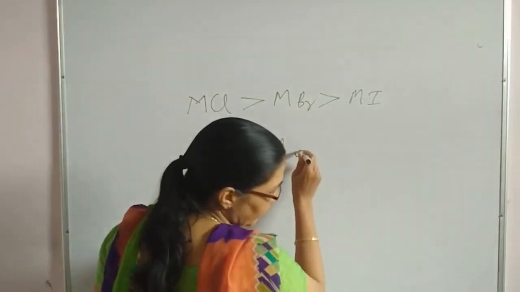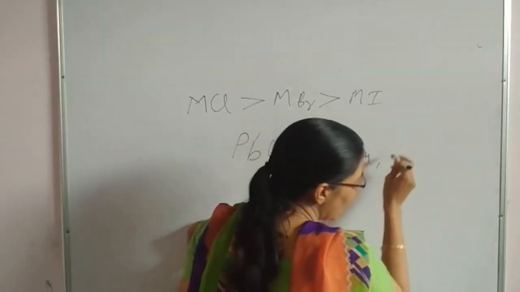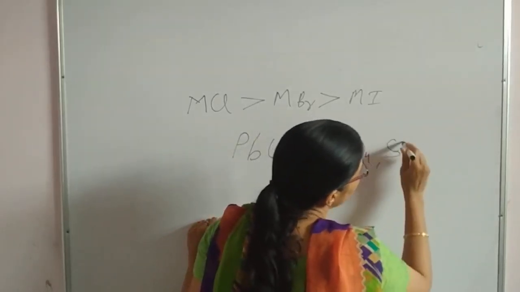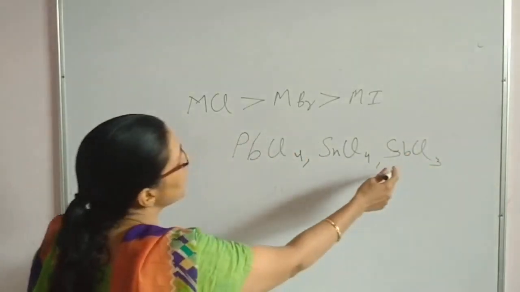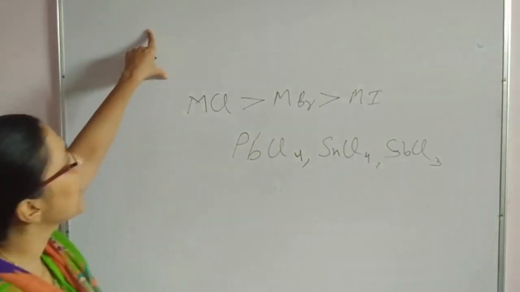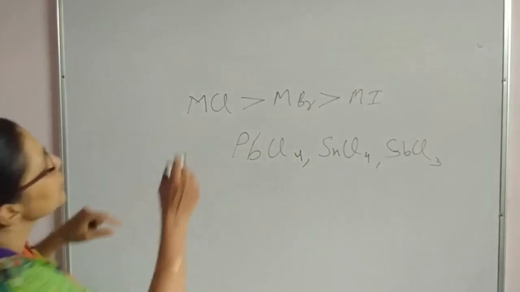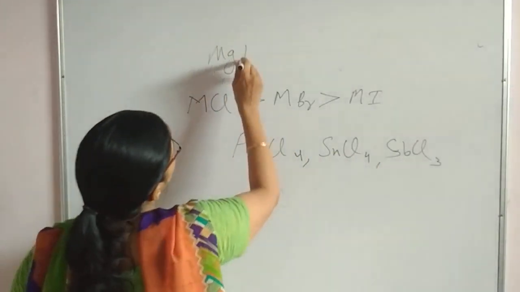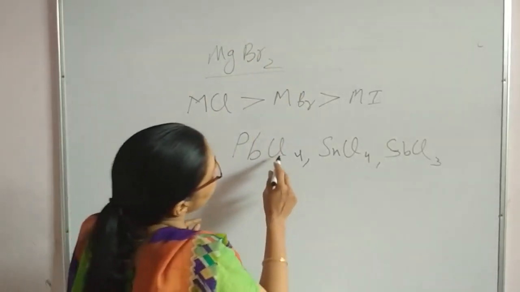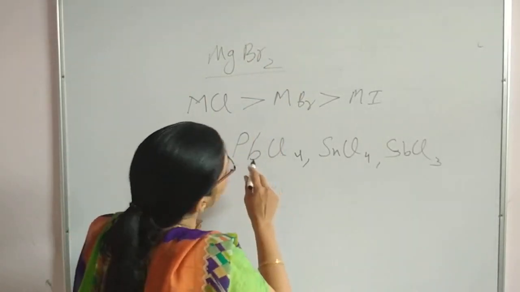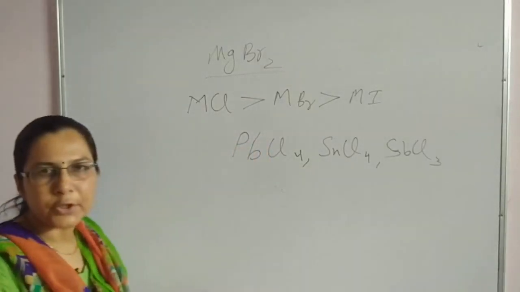Now these halides with higher oxidation state, PbCl4, then SnCl4, and antimony SbCl3, are covalent in nature, while metal chlorides with s-block elements are ionic in nature. So MgBr2 is ionic in nature, whereas here you are observing higher oxidation states, so these are covalent in nature.